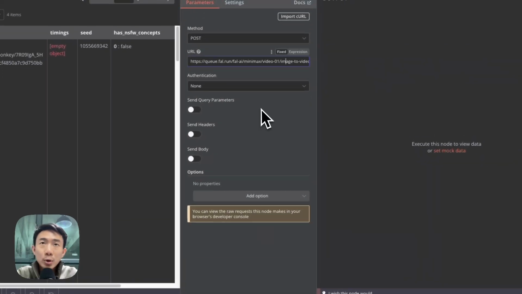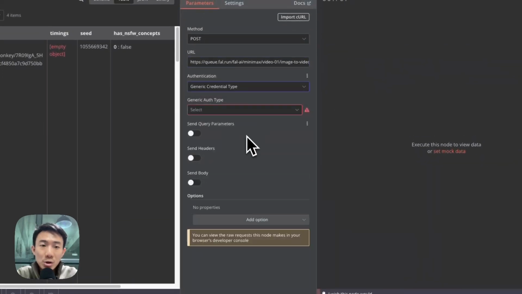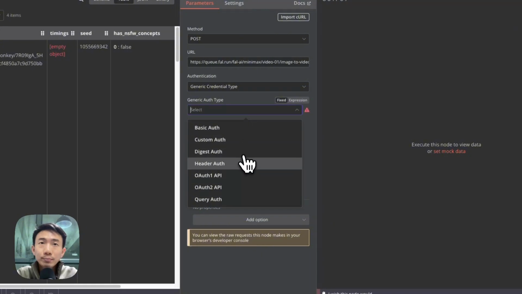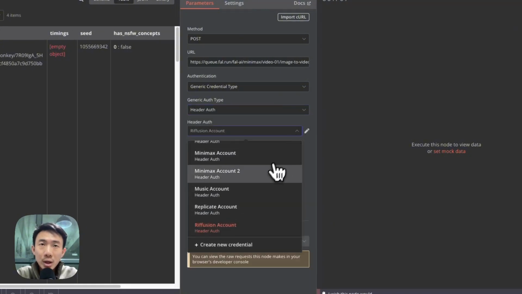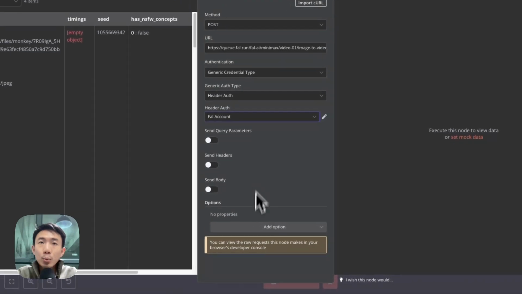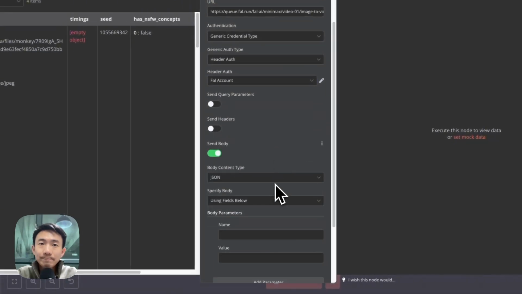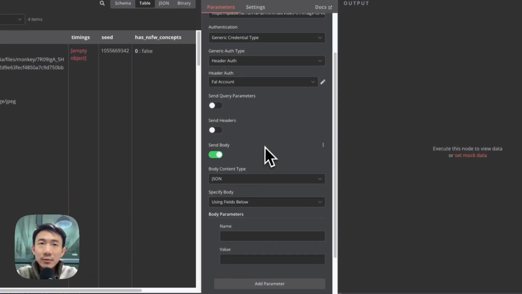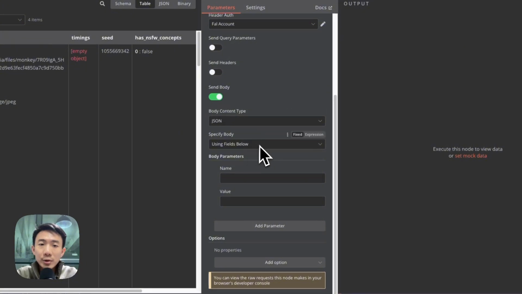Again, we have the same credential type, generic credential type, header auth, and we can choose the Fal account here. And we will enable send body. Again, use the default setting, JSON, and use fields below. We have the prompt here. We can just use the simplest value, which is static shot.